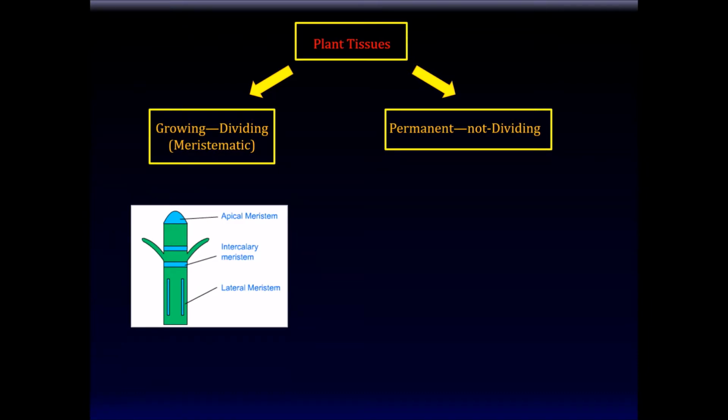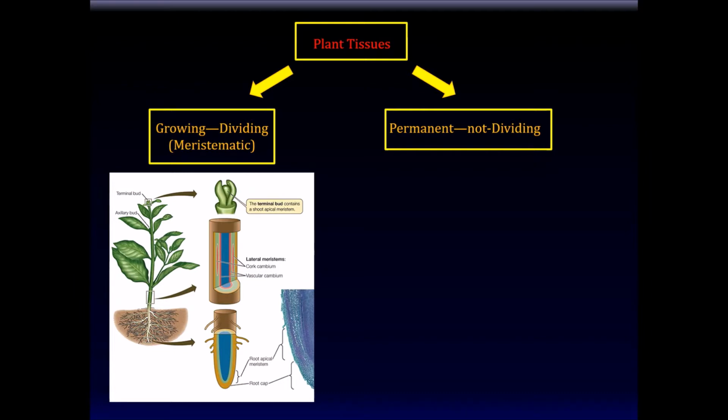This is the meristematic tissue, and permanent tissue, plant tissue that do not grow. In meristematic tissue, we have the apical meristematic tissue, the lateral meristematic tissue, and the intercalary meristematic tissue, which is not shown in this diagram. And finally, plant growth occurs also in the roots.